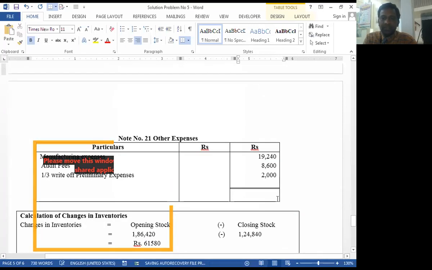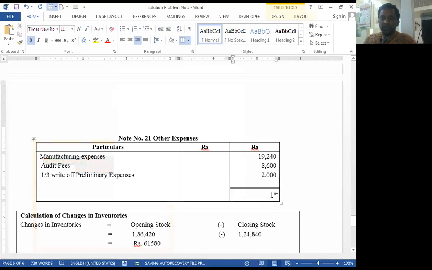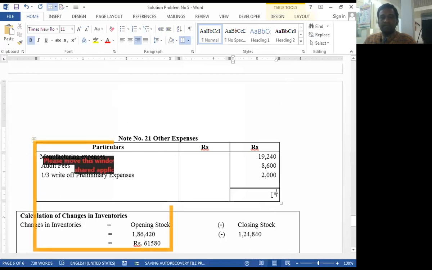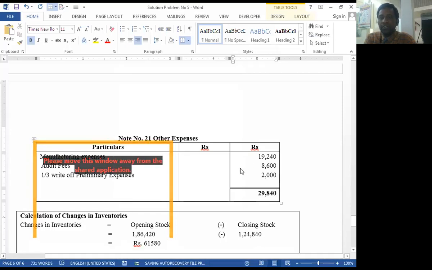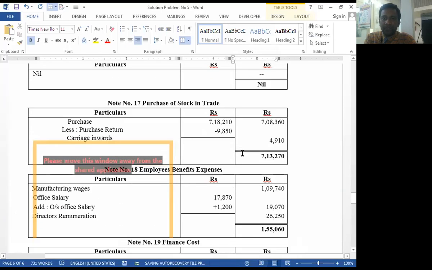Now other expenses: 19,240 plus 8,600 plus 2,000. Okay, 29,840. So this is the totaling of all notes related to the profit and loss account.